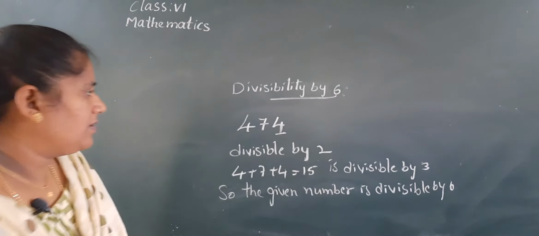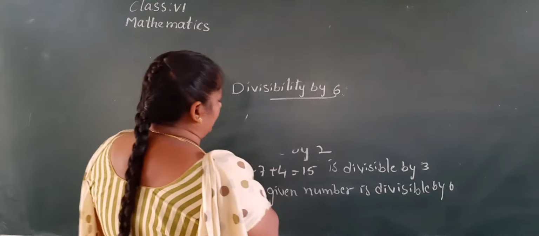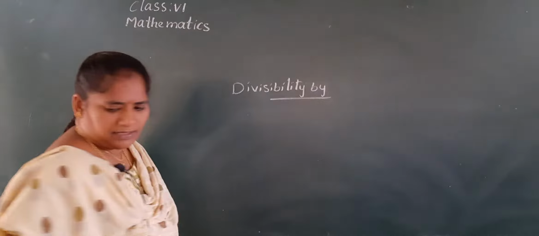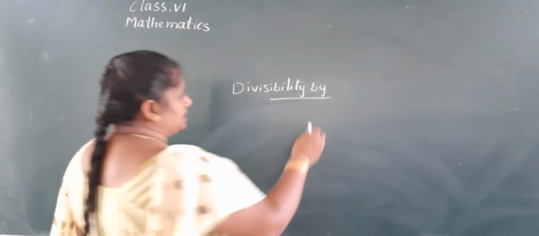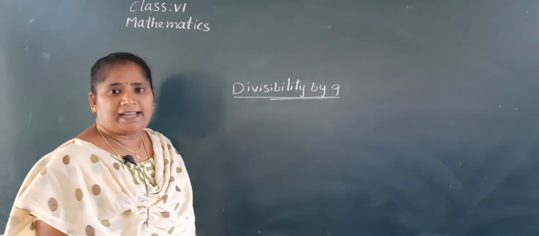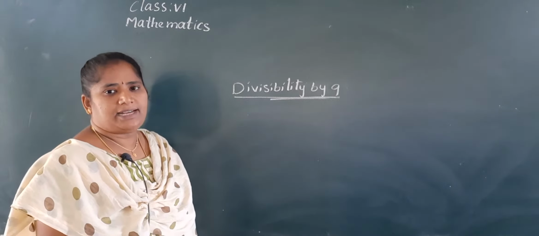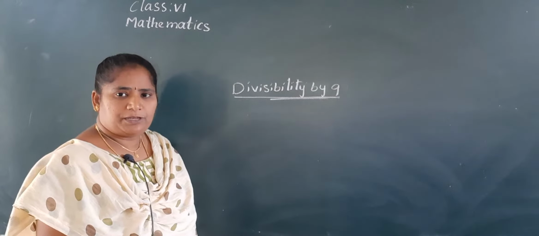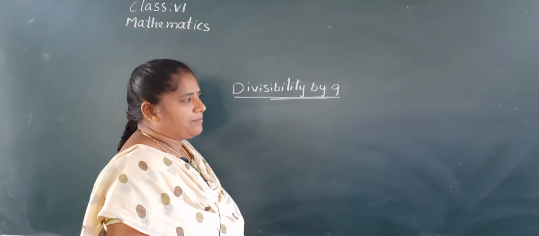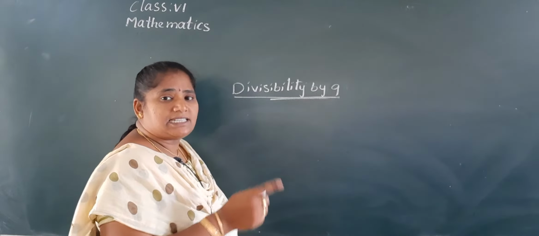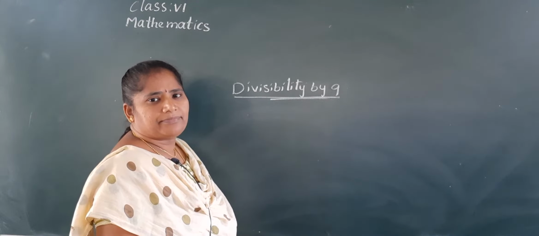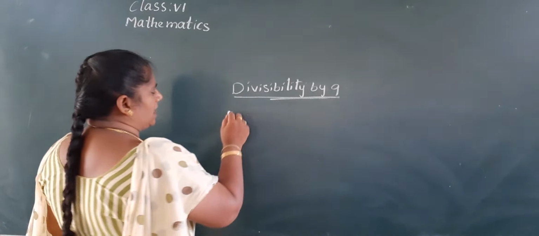And next, divisibility by 9. Divisibility by 9 means the sum of the digits of the given number, the same rule as for 3. Divisibility by 3, what's the rule? The sum of the digits of the given number is divisible by 3, then it is divisible by 3. Here also, if the sum of the digits of the given number is divisible by 9, then the given number is divisible by 9. Let us take one number.